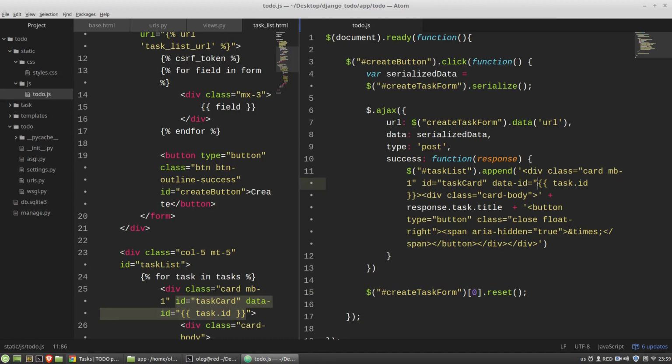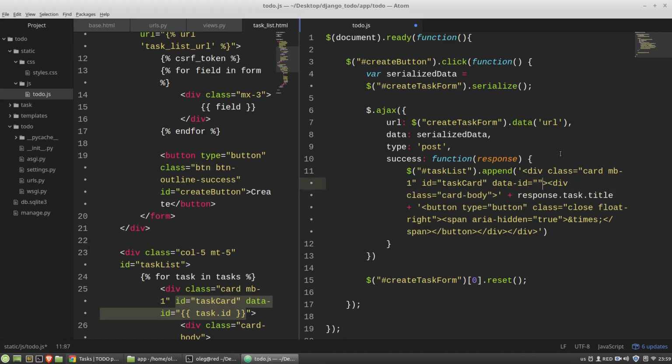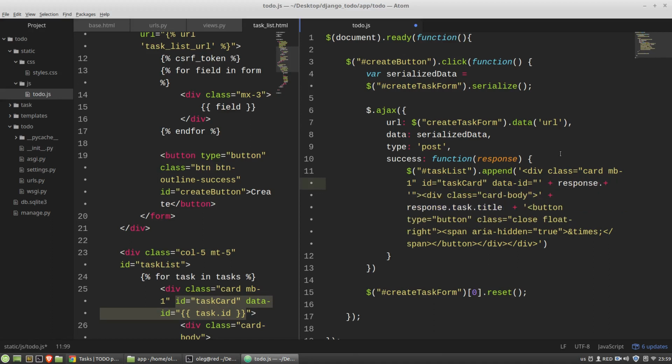And the data ID should be filled differently here. Again, the response object, task ID. Let's test it.